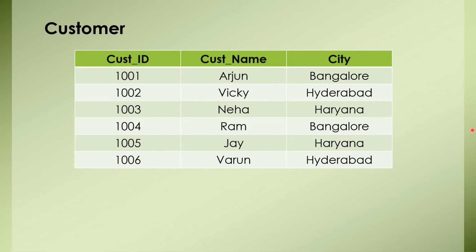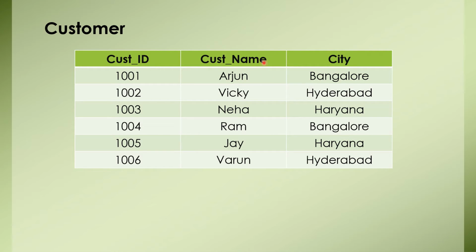Suppose you have a customer table, and this is your customer table, and your requirement is to group or count the number of customers in each city. Based on the cities, you need to count the customers in that very city. As you can see from this table, there are two customers from Bangalore city, two customers from Hyderabad city and another two customers from Haryana. So basically you want to count each and every single customer based on their cities.